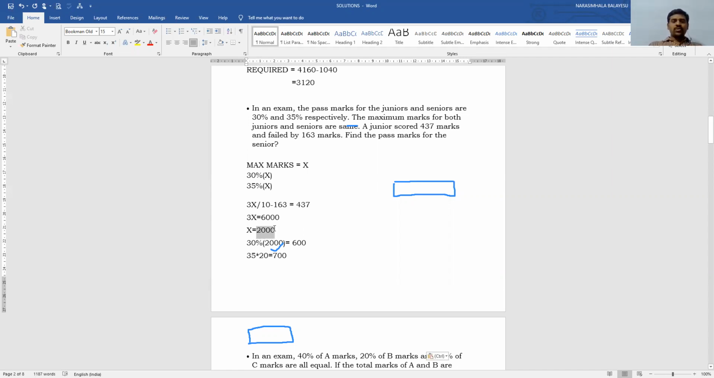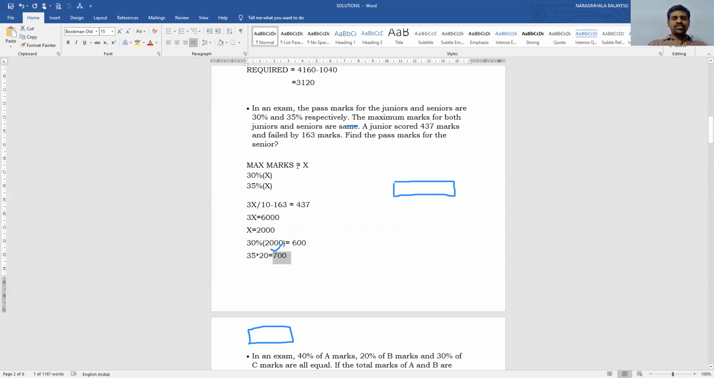So we have to find out the pass marks for the senior. What is the pass mark? 35% of the 2000. What is 35%? 35 by 100 into 2000. If I simplify 35 into 20, that is equal to 700. Therefore, the pass marks for the senior is 700 marks. I think you got my answer.